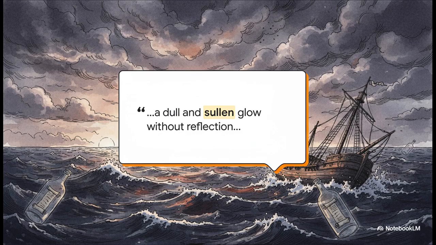In MS. Found in a Bottle, Poe writes about a dull and sullen glow without reflection. Now, we just used sullen to describe a grumpy, brooding person, right? But Poe uses it here to describe a literal glow. A sullen glow means it is gloomy, slow-moving, and totally lacking bright reflection. It's amazing how that word brings a dark, heavy mood to the physical environment itself.